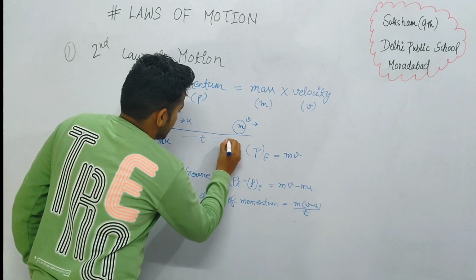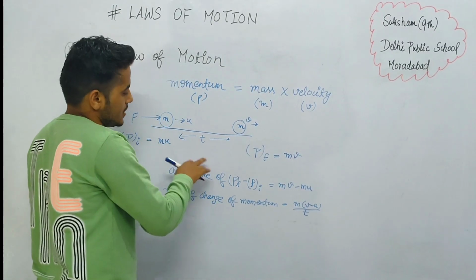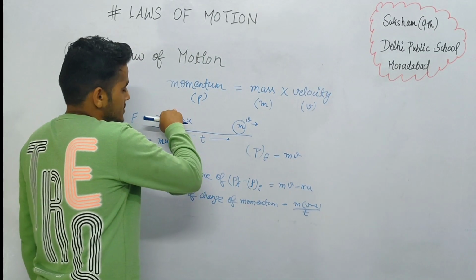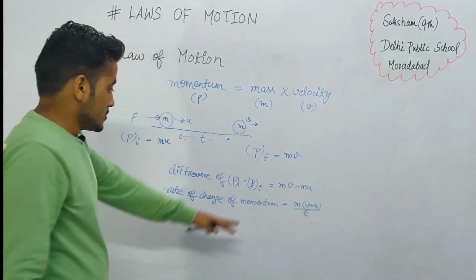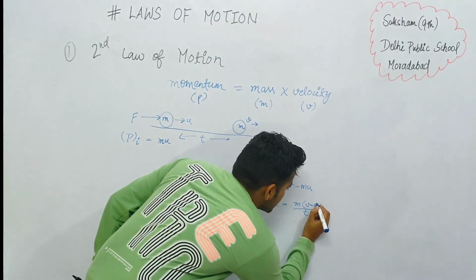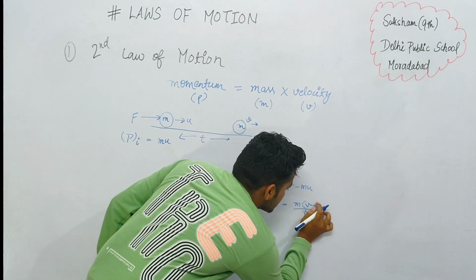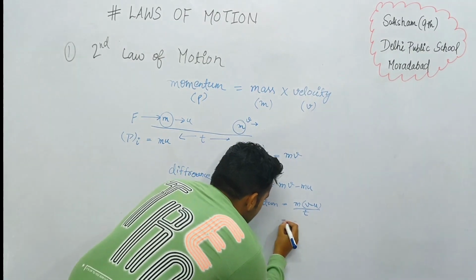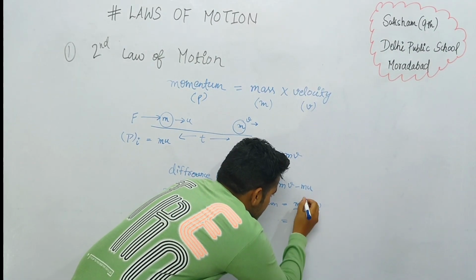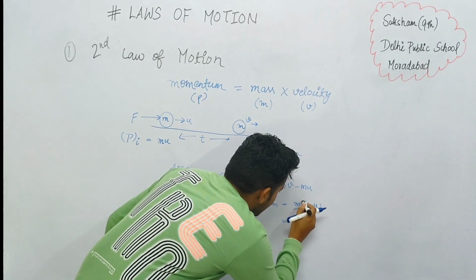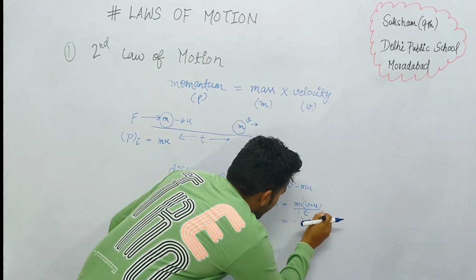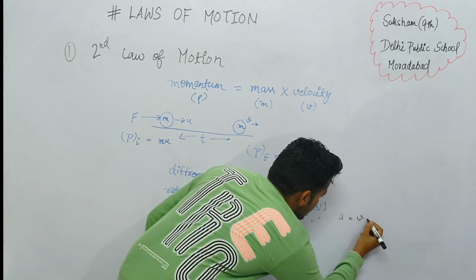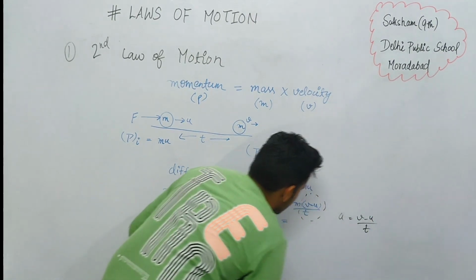This t is not the distance, okay, it's the time between when this state was achieved and the beginning state. Remember this is u, this is not a. Some guys may get confused in it. So this whole thing (v minus u upon t) can be written as a, because we know that a is equal to v minus u upon t.